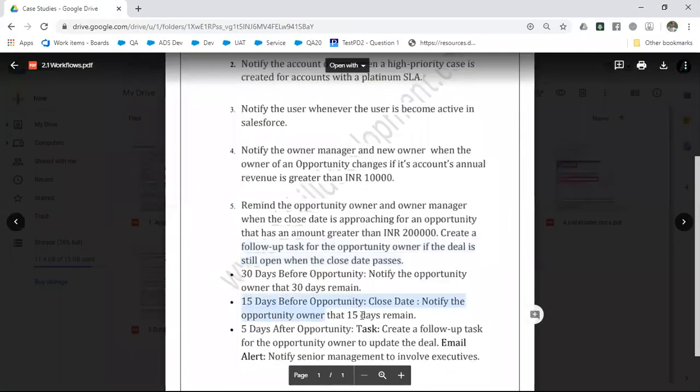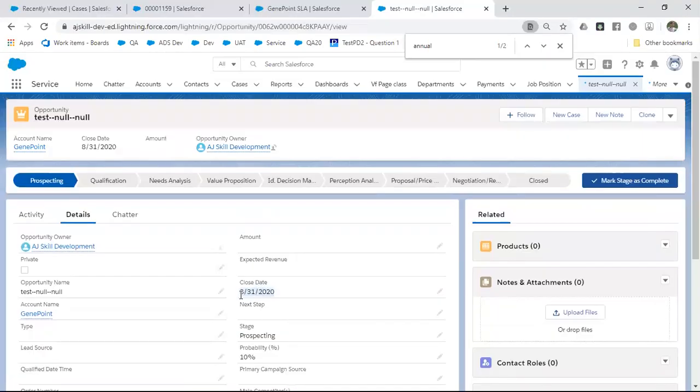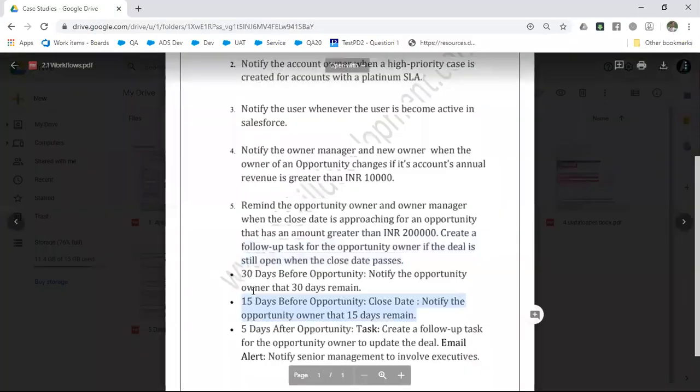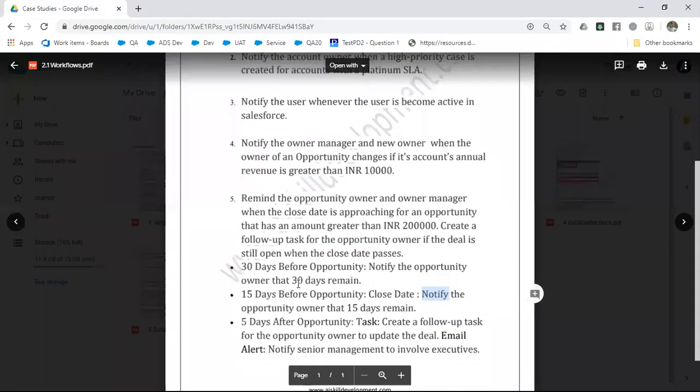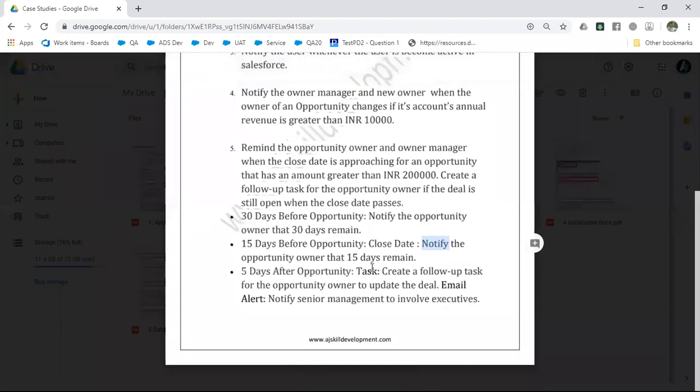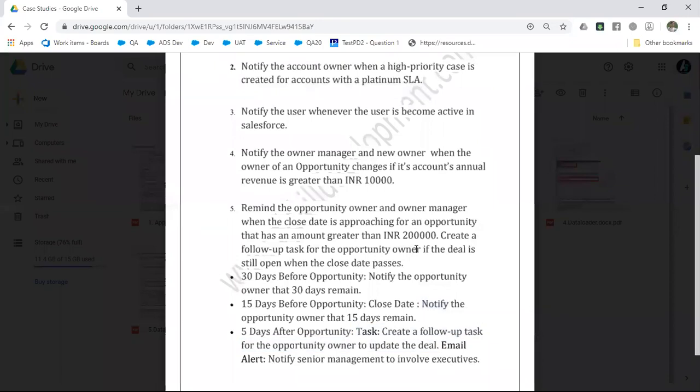Similarly, if it is 15 days, say August 15 or something, they asked you to again notify the opportunity owner. If you see the word notify, it means email alert. There is no other way you can notify your customer. Maybe you can create a task, but no other notification; all you can do is send an email alert. So create an email alert and send an email to the owner if it is before 15 days. Similarly, if it is 5 days before, they ask to create a task.